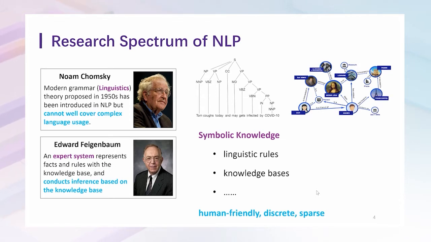In the early stage of artificial intelligence and natural language processing, people tried to manually design rules for language understanding, such as linguistic rules in grammar theory and knowledge bases in expert systems. This symbolic knowledge is usually human-friendly, discrete, and sparse.